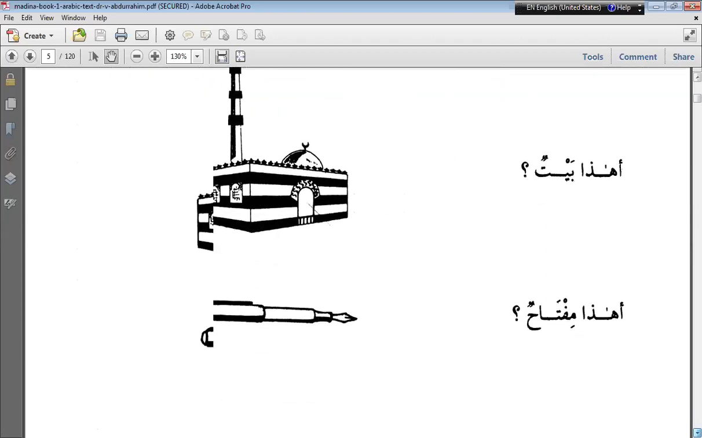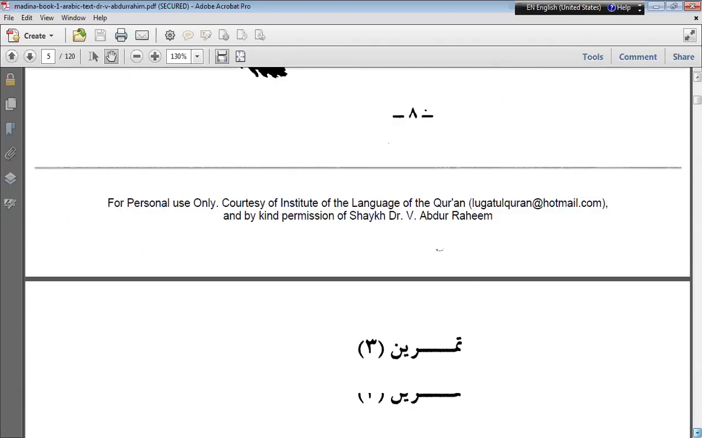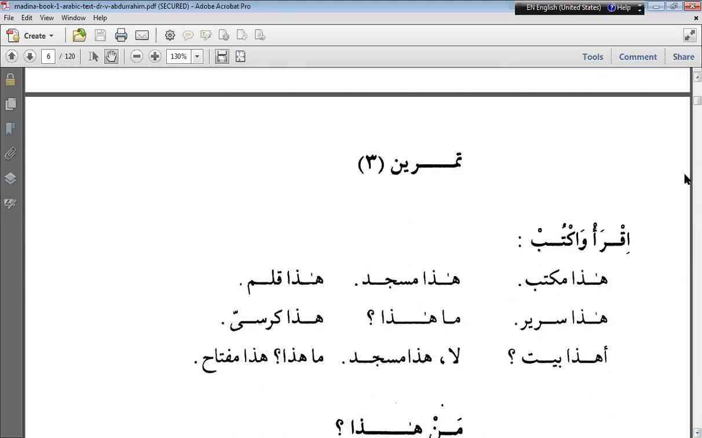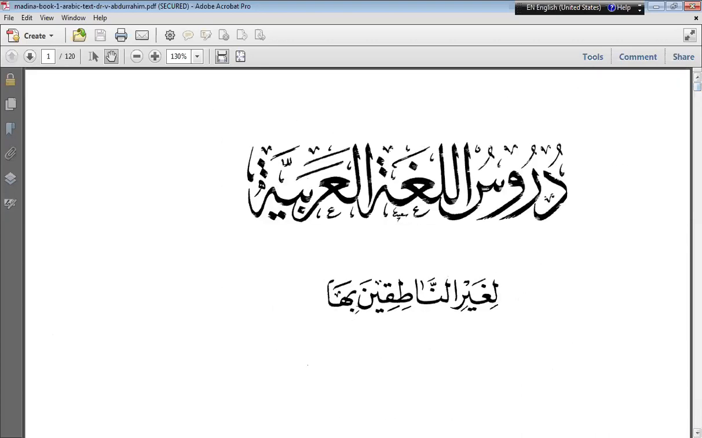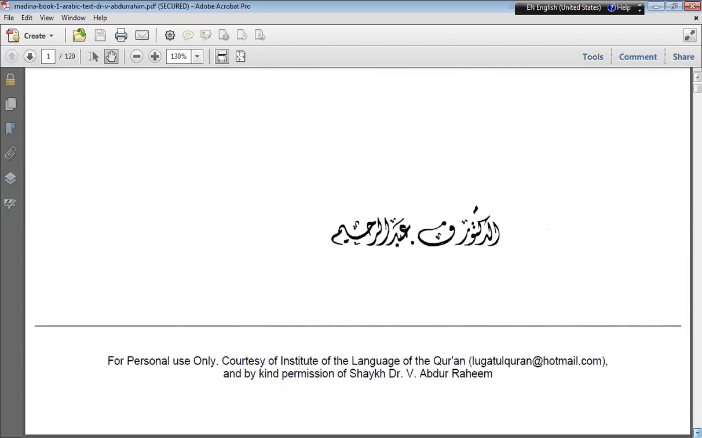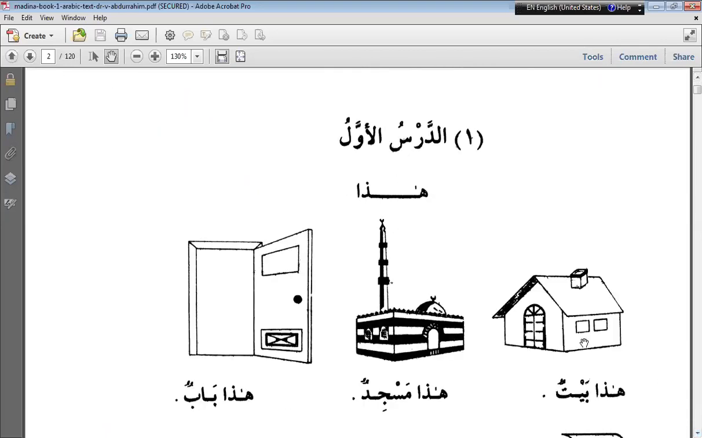The vocabulary used here are, for example, baitun means house, masjid means mosque. See, here all the vowel signs have been mentioned, so you won't find it difficult to pronounce. Muhammad Ibrahim, are you able to read it correctly? Haza babun. Okay, this one is babun.